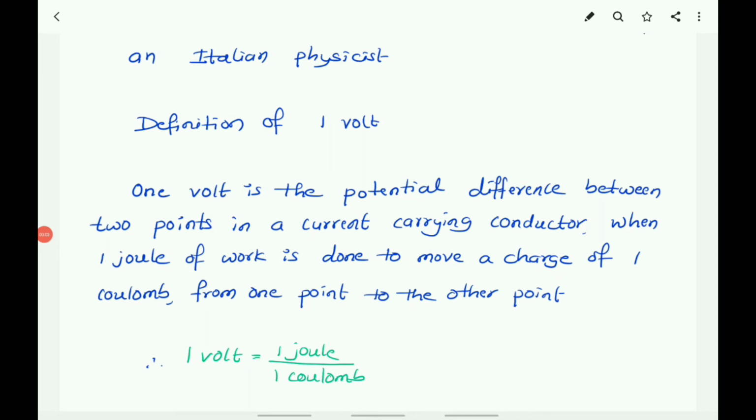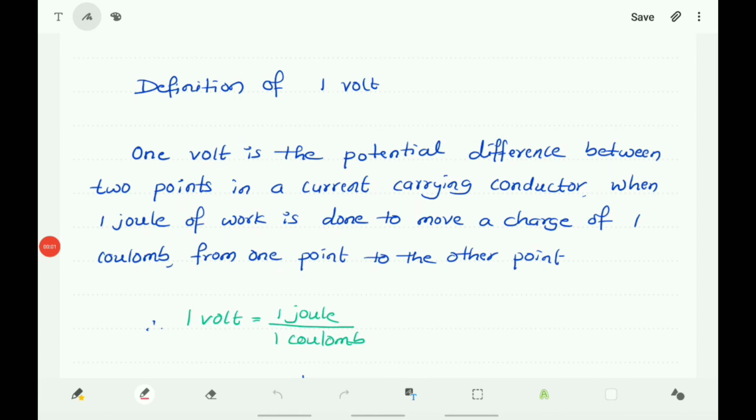Definition of 1 volt. What is 1 volt? 1 volt is the potential difference between 2 points in a current carrying conductor when 1 joule of work is done to move a charge of 1 coulomb from one point to the other. If 1 joule of work is done to move a charge of 1 coulomb from one point to another in an electric field, then the potential difference between those 2 points is called 1 volt.